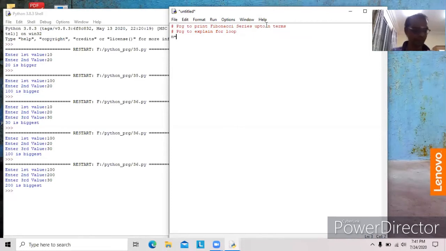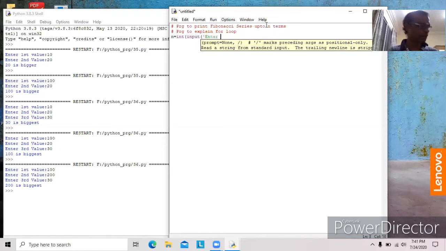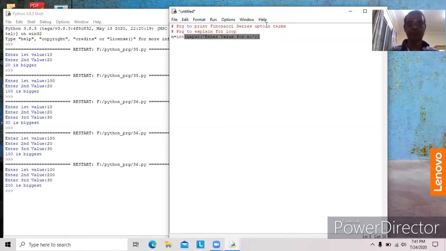N equal to int input, enter value for n. Now we have to assign value for a and b. A comma b equal to 0 comma 1. So first two numbers are over. A is assigned with 0, b is assigned with 1.